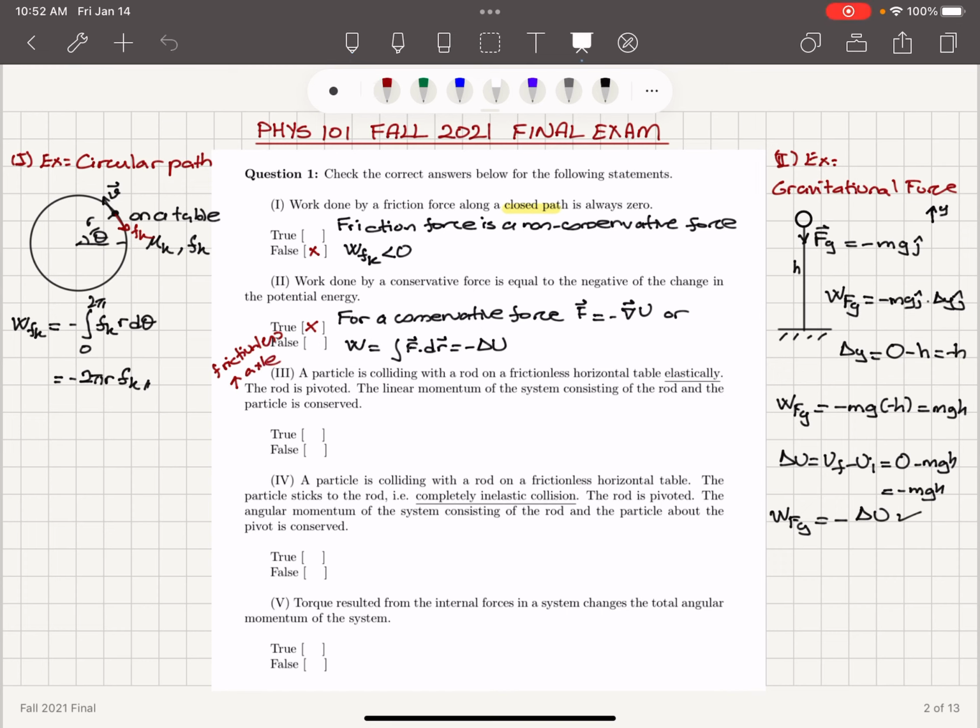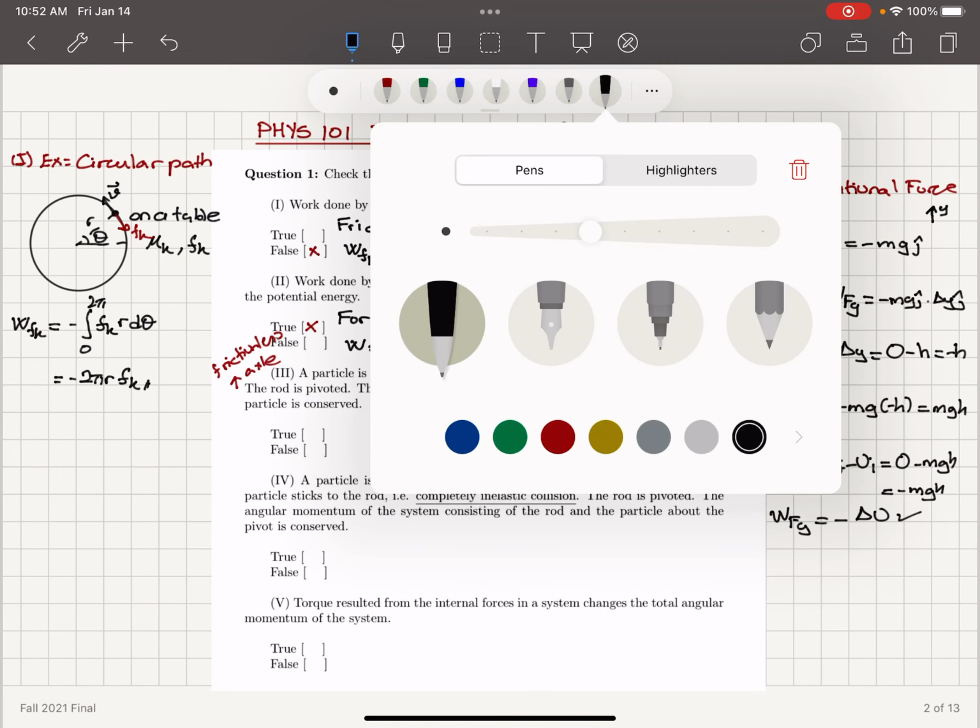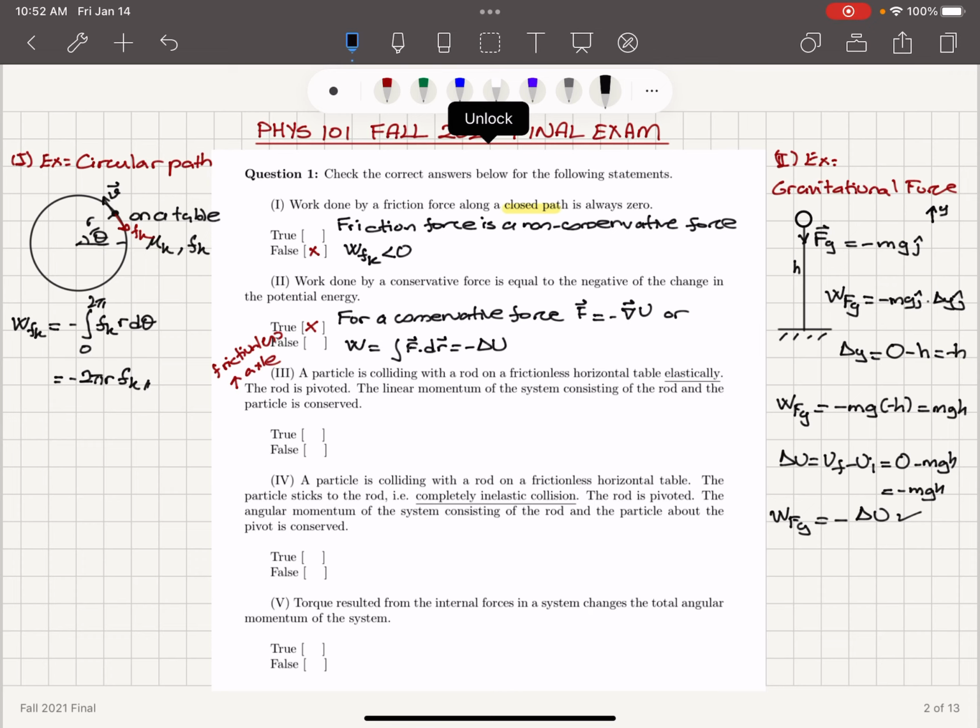So we won't have any loss of energy. The linear momentum of the system consisting of the rod and the particle is conserved. Okay, so let's think about this. First of all, I want to note that because it's an elastic collision, I must have energy conservation.